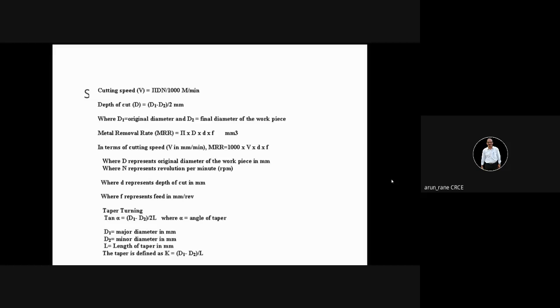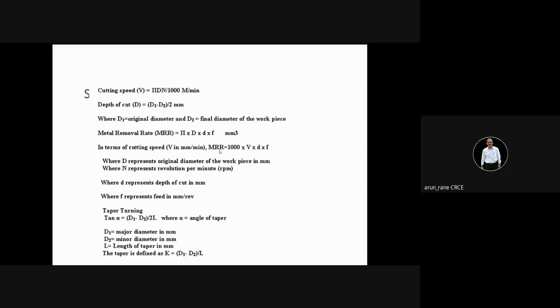So if I want good material removal rate, means faster, I want that my machine should cut fast. And obviously, HP should be more. So, based on MRR, you can determine the HP of the machine. So, you have three formulas. One is tan alpha, second is V is equal to, and third is MRR.